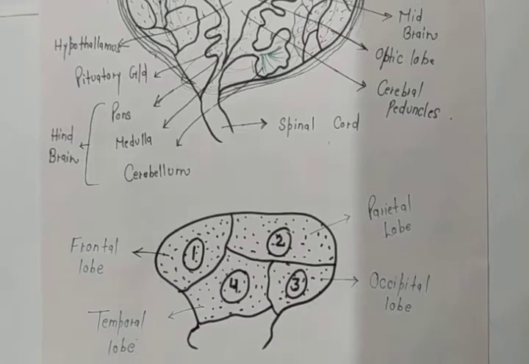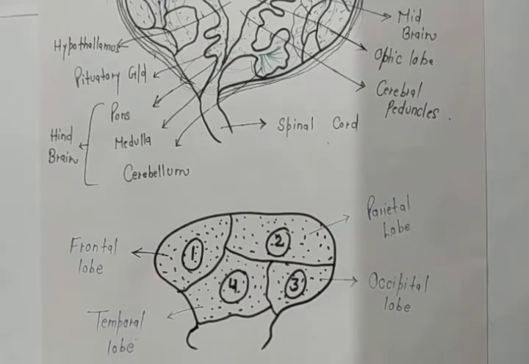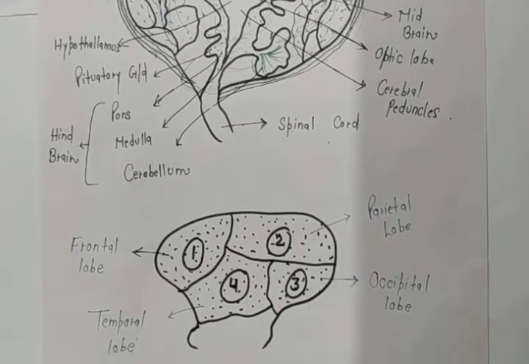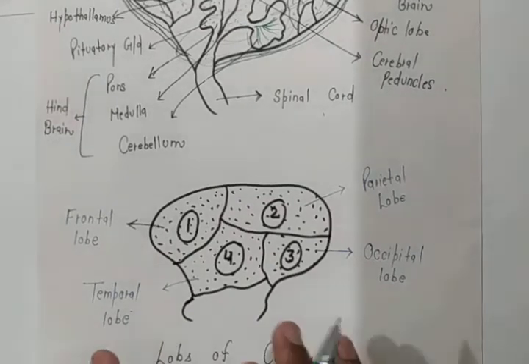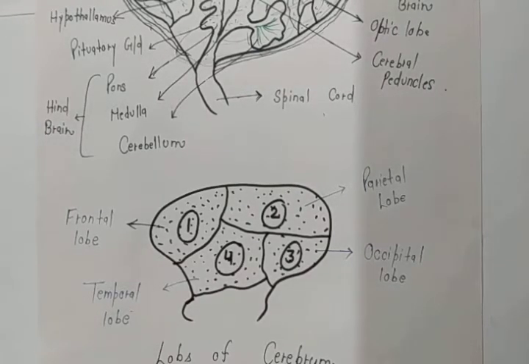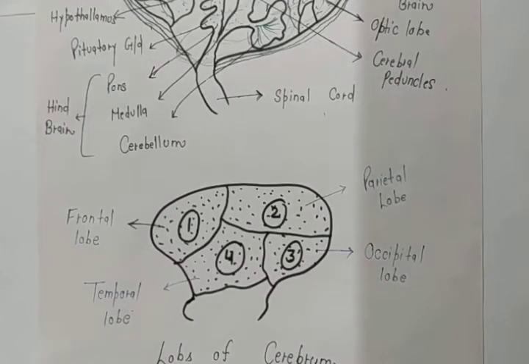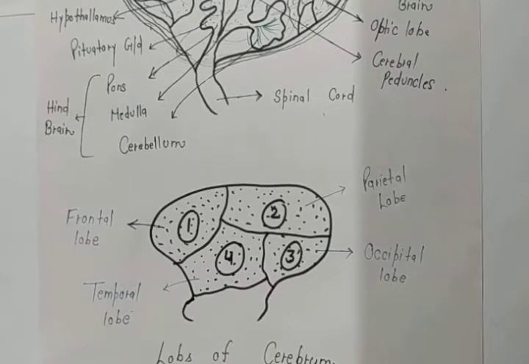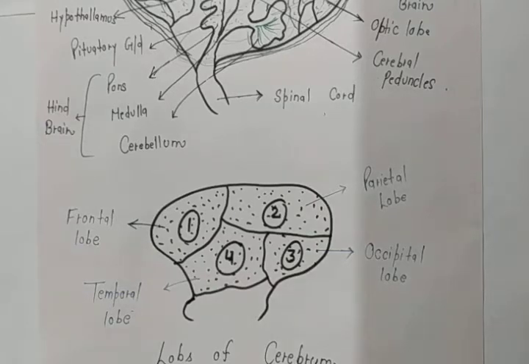Second one is recognition. If you are recognizing something, then it is under control of the parietal lobe. Clear? And third thing is consciousness. If you are conscious about anything, that consciousness is controlled by the parietal lobe. And this is the second lobe of cerebrum. Don't forget, again and again I am telling you. Clear? So parietal lobe will be responsible for all types of emotional activities of our body. Second one, recognition of anything. And third one, complete consciousness.